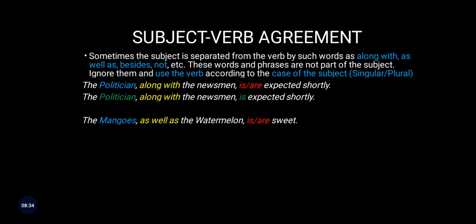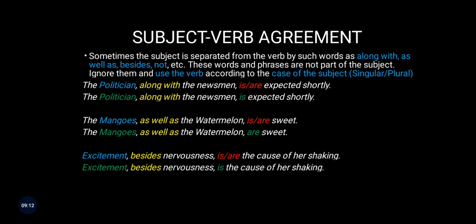Another: the mangoes, as well as the watermelon, is/are sweet. Here also it is the phrase as well as, which is not part of the subject. So the subject here is mangoes, and mangoes is in plural form, so the right form of verb would be a plural verb: the mangoes as well as the watermelon are sweet. Another example: excitement, besides nervousness, is/are the cause of her shaking. Here besides is used, so it is not part of the subject, like along with, as well as, besides, and not. So the subject here is only excitement, and excitement is in singular case, so the singular form of verb: excitement besides nervousness is the cause of her shaking.